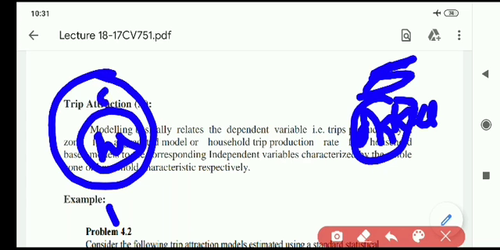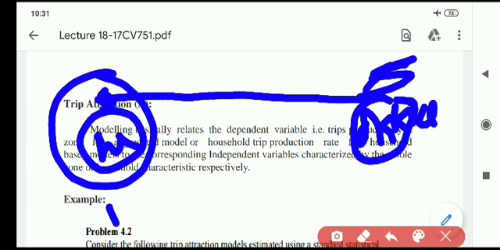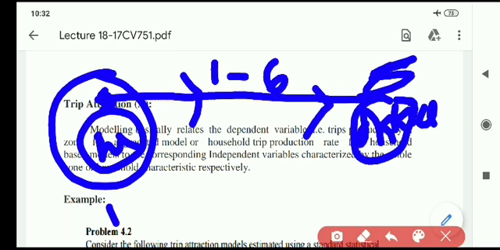The trip starts from ward number 1 and ends at ward number 6, in this direction. So the production will be ward number 1, and attraction will be ward number 6. Listen carefully: production is ward number 1, attraction is ward number 6.